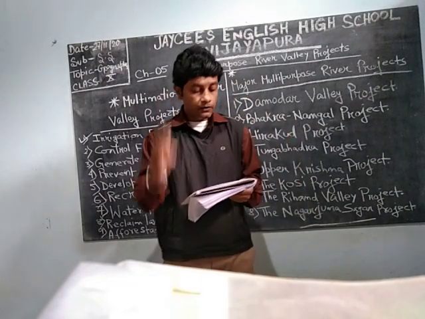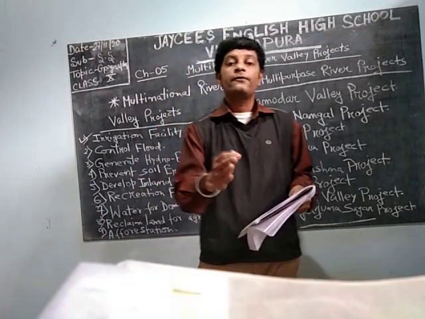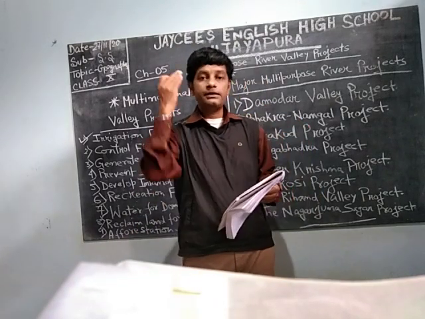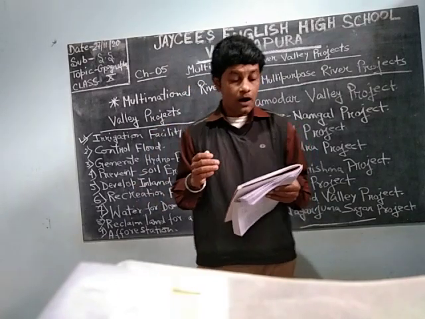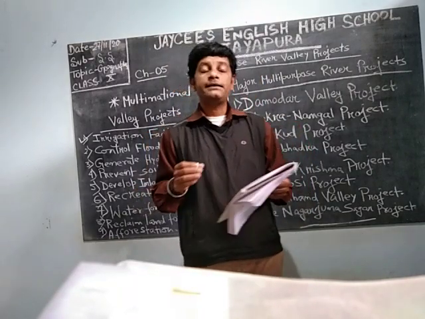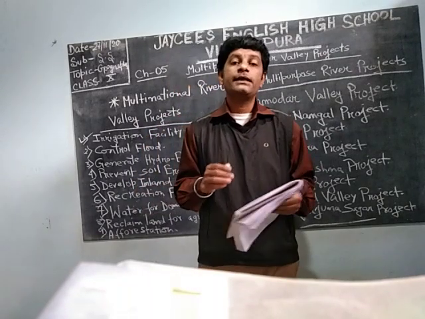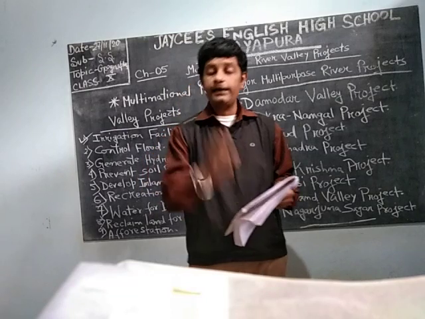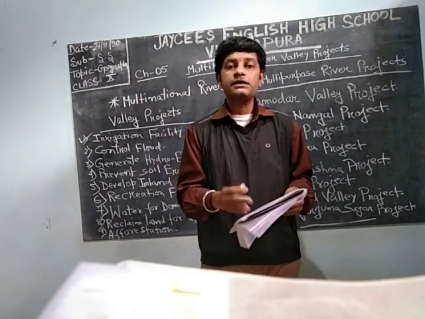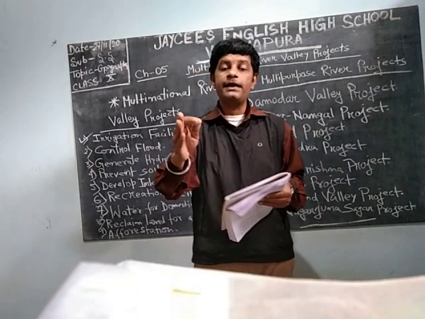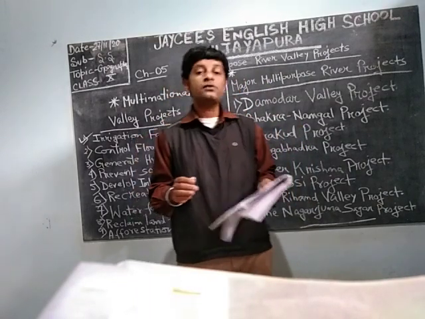So it controls the flood. To generate hydroelectric power. From water only we are getting all this power. Hydro means water, so the electricity which is generated from water is known as hydroelectricity. We can generate electricity from the water if dams are there, because water is needed not only for irrigation but also for generation of electricity.